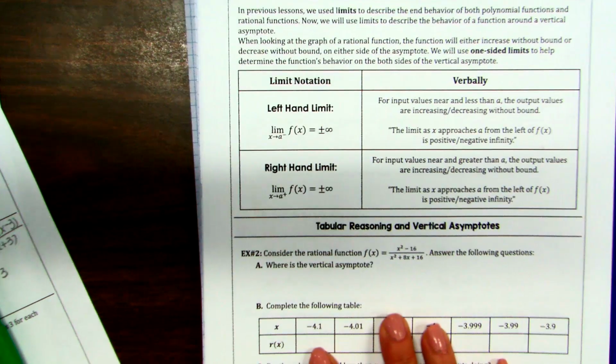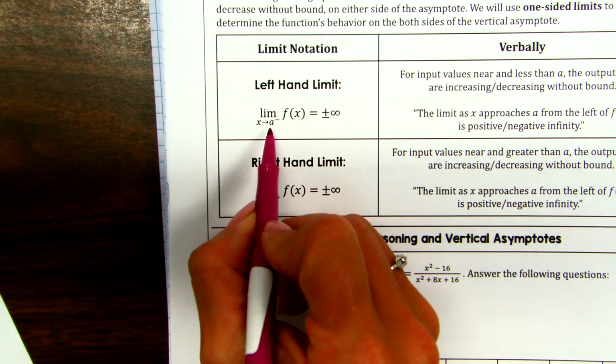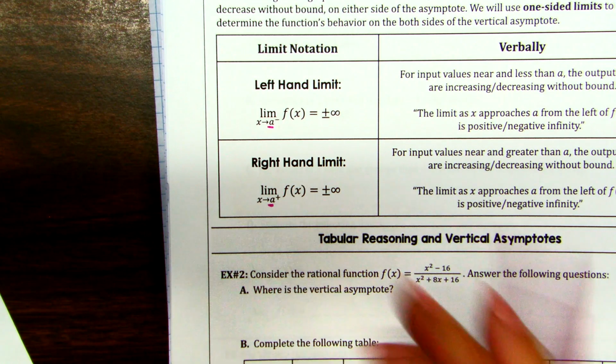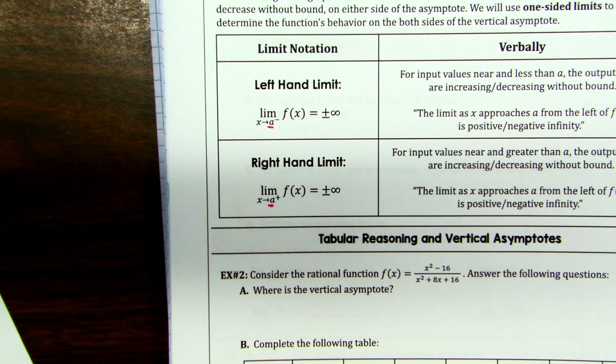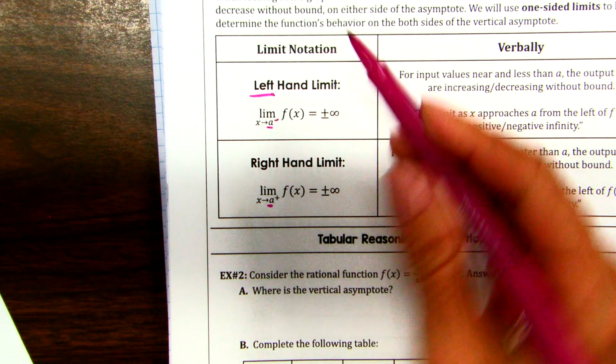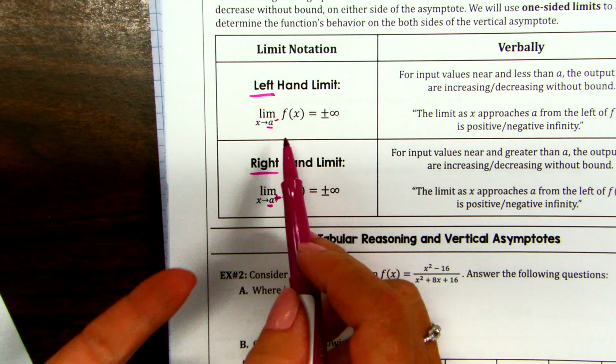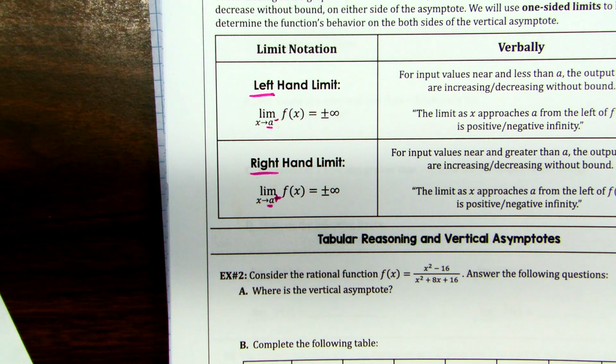What I want you to pick up on in this example here, in these notes, is that we can approach anything. A could be any number in the whole world. And in this lesson, it's going to be the number that is your vertical asymptote. And that little negative means from the left, and that really little plus means from the right. So think negatives are on the left, positives are on the right.